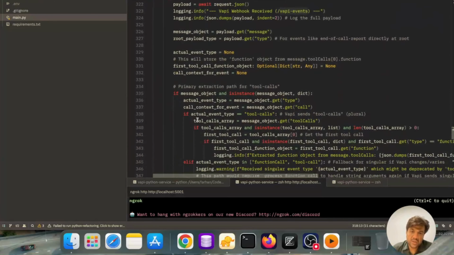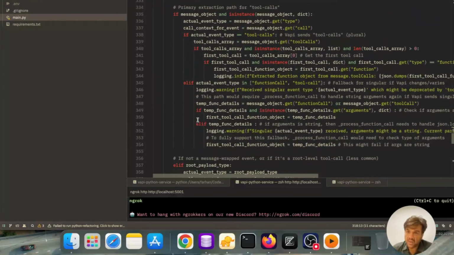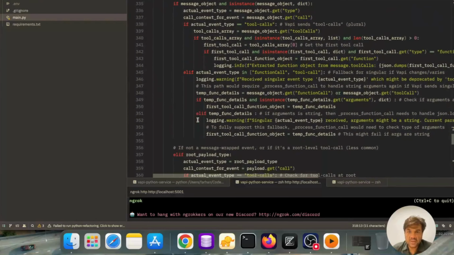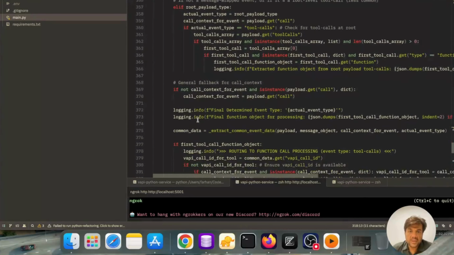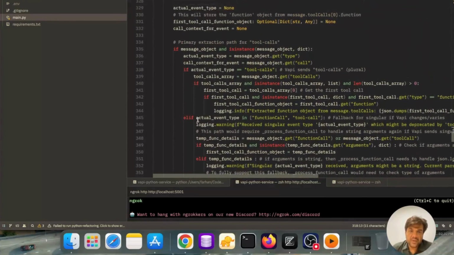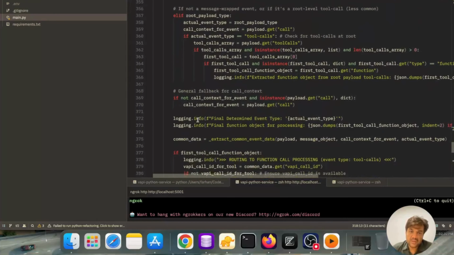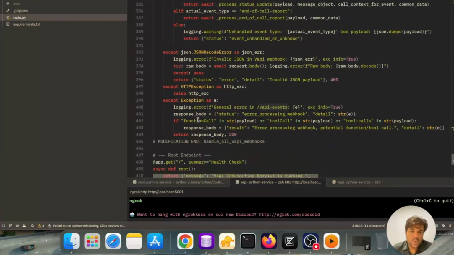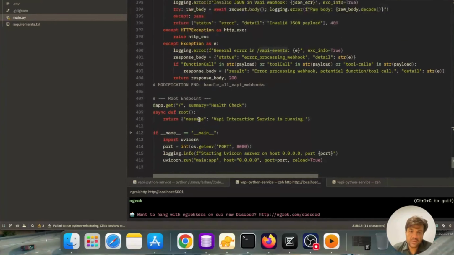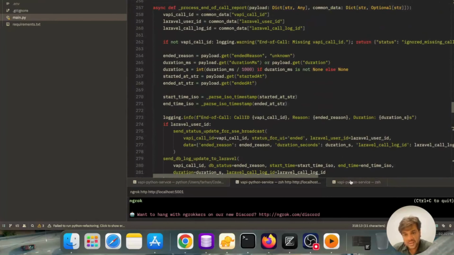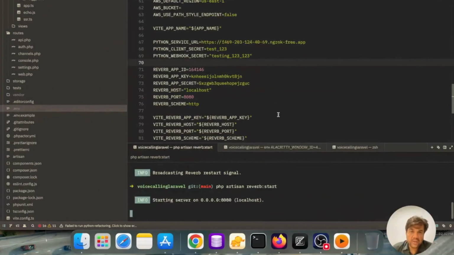So this is all the Python code. I can't go much into details for this. You can see different kinds of if else statements in Python. So this is our Python code. Okay, now let's see our Laravel code area.